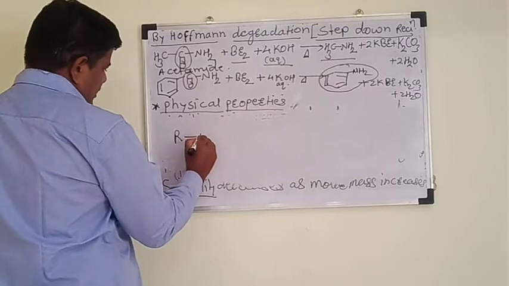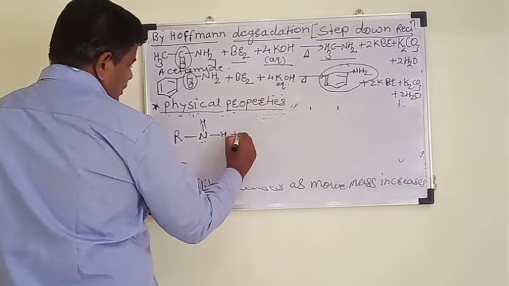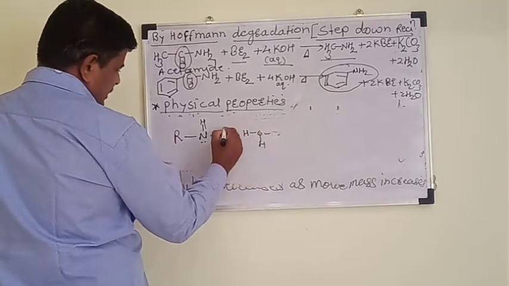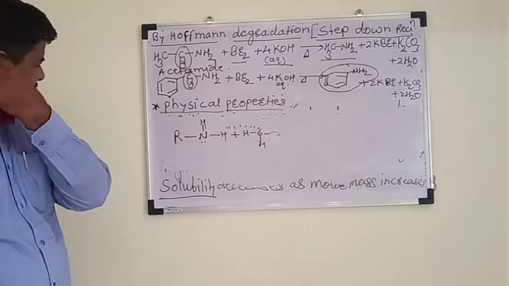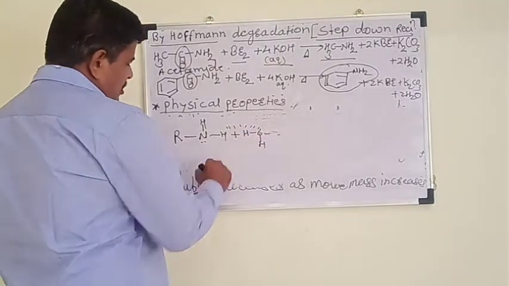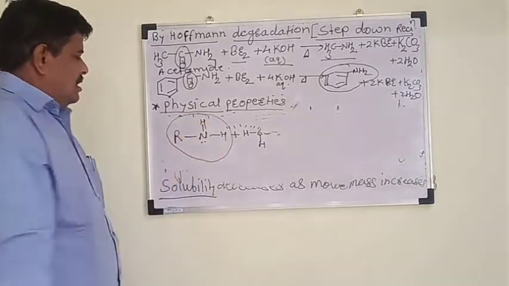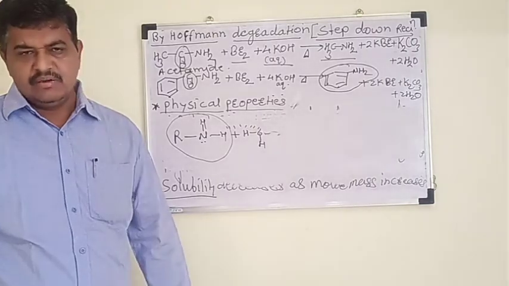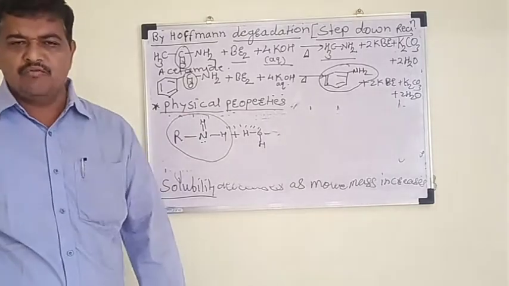So if we consider RNH2 in water, then this has intermolecular hydrogen bonding between hydrogen and oxygen. Hence, due to intermolecular hydrogen bonding, this amine is hydrated, or we can say solubilized, and therefore these are soluble in water.